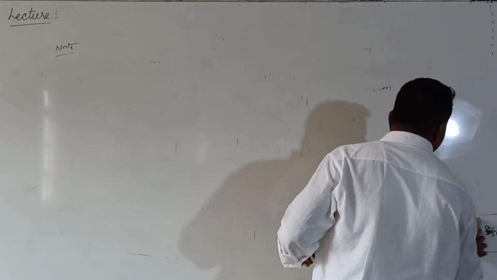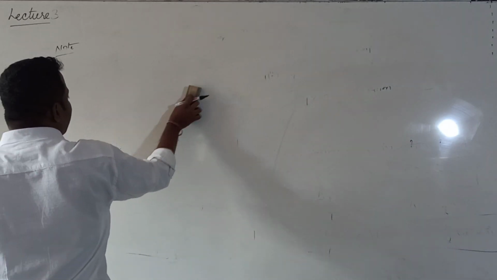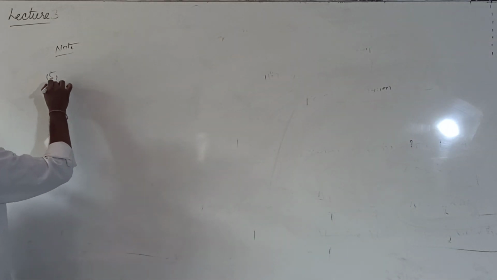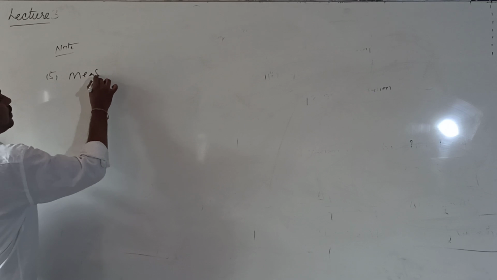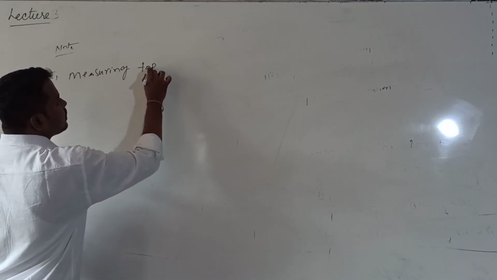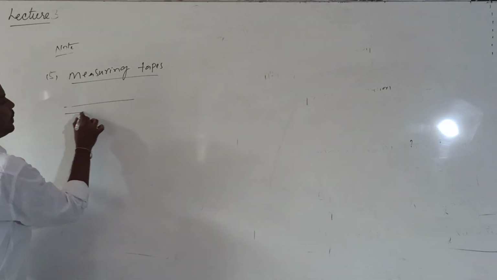So another important point, point number 5, is measuring tapes. Everyone knows that, no? Measuring tapes are made up of some material.